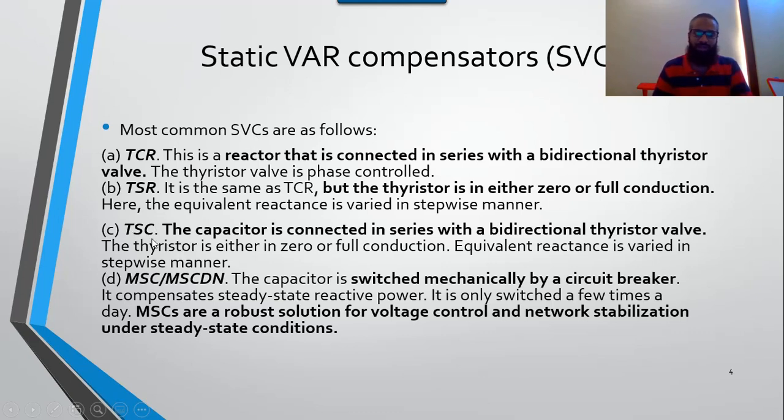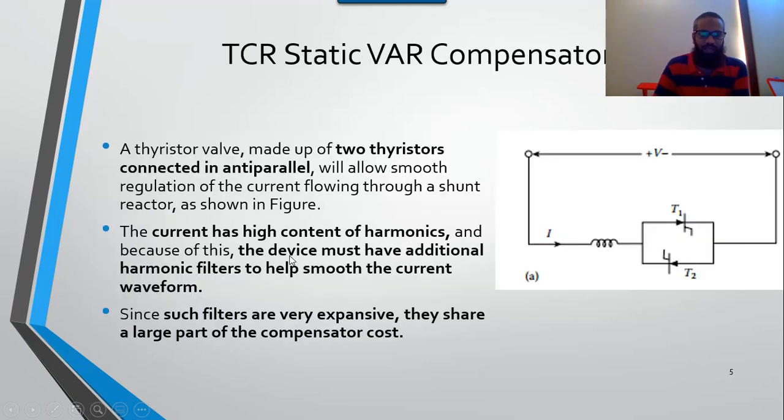Similarly, we have TSC. TSC is thyristor switched capacitor, in which there is no reactor. In the case of a reactor, we use the combination of capacitor and inductor, but in case of TSC, we use just capacitors to compensate the reactive power. The fourth one is comparatively cheaper. It uses mechanical switches to compensate, so it is known as MSC. MSC is the mechanical switched capacitor. So it uses mechanical switches like relays to control the capacitor bank. Normally it is a cost effective solution, but it is also used in the power system.